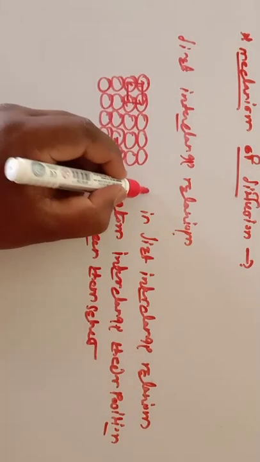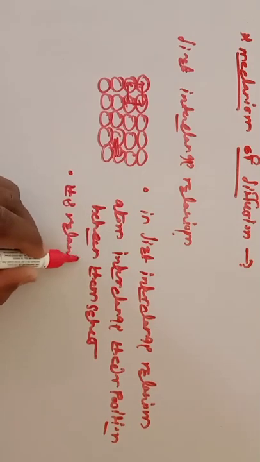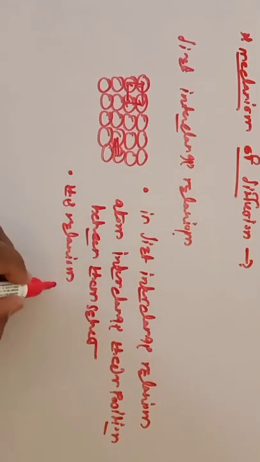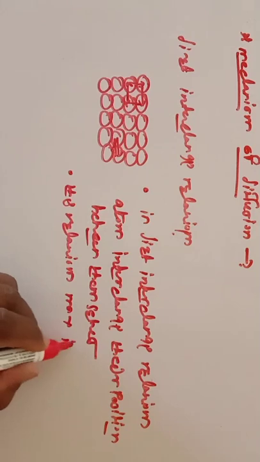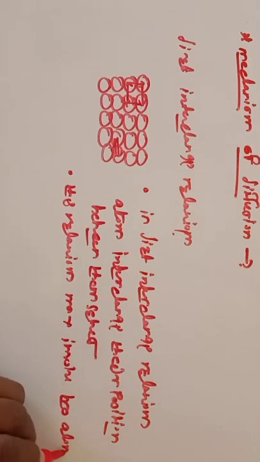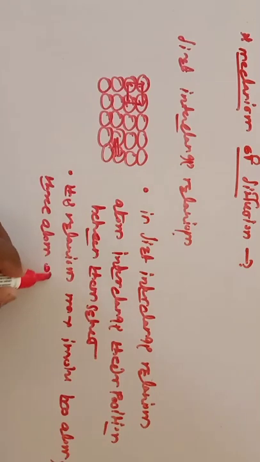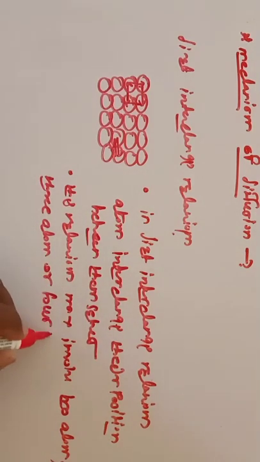The second point is that the mechanism may involve two atoms, three atoms, or more atoms interchanging.